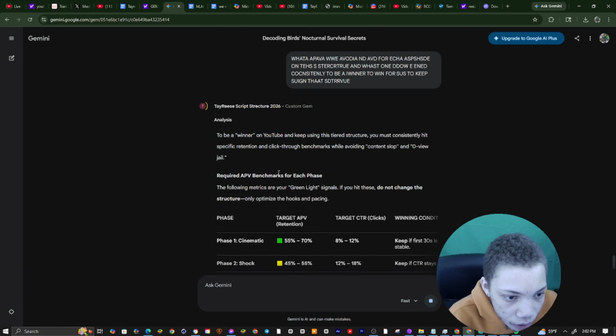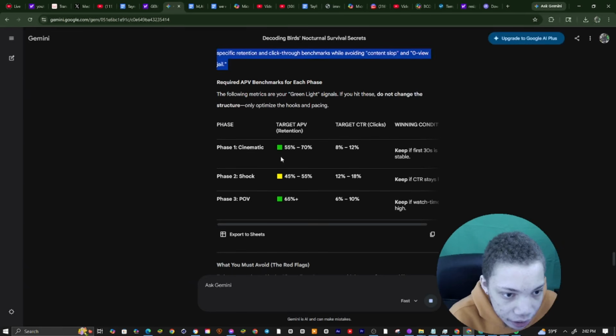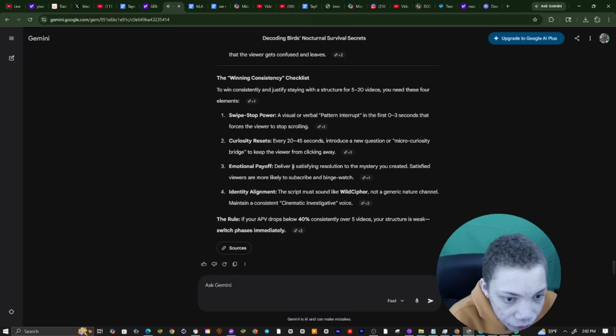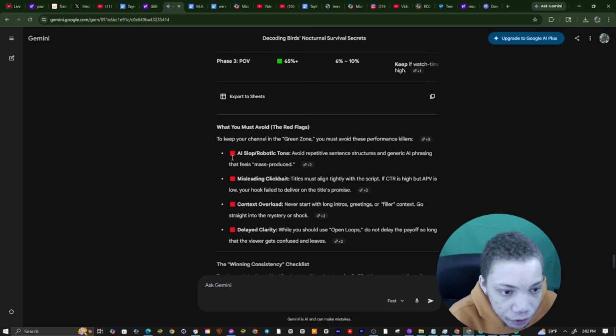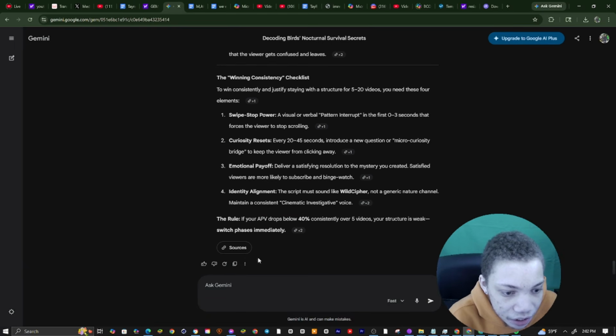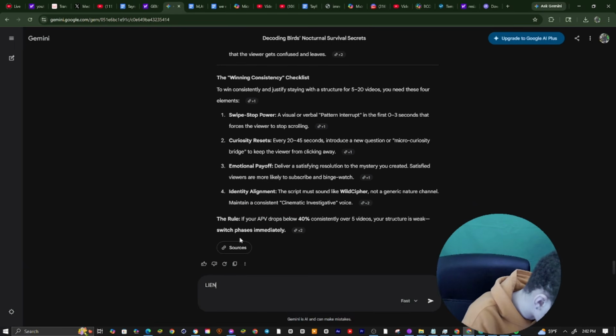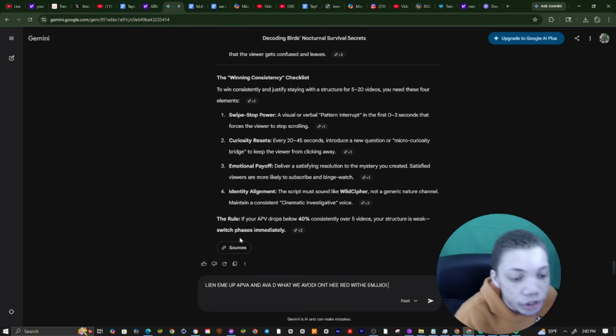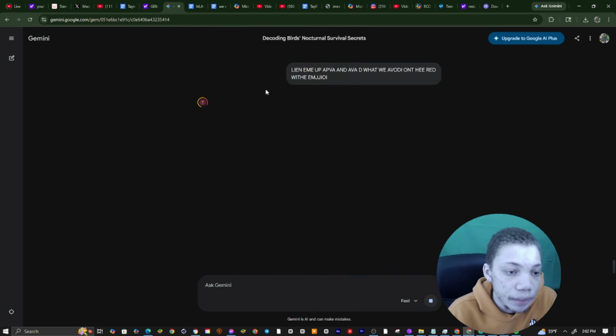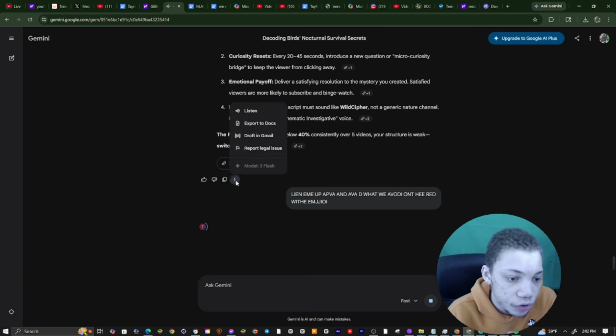So you can see the required APV benchmark. So to be a winner, we need 55, and we want to avoid this. So it gives us a whole graph. We avoid the whole numbers. And I'm going to say line me up APVs and AVDs, what we avoid on the red, with emojis. So it lines us up everything with emojis of what we avoid, and it's going to go ahead and line us up.